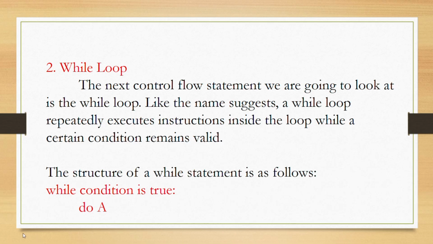So the next thing we are going to be seeing now is the while loop. As we said, the next control flow statement we are going to look at is the while loop. Like the name suggests, a while loop repeatedly executes the instructions inside the loop while a condition remains valid. Once the condition remains valid, it continues to execute that particular instruction. The structure of this while loop is as follows: while the condition is true, you execute the statements that are inside the loop. That is how it works.